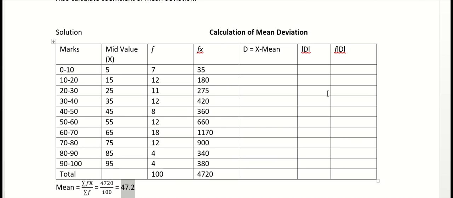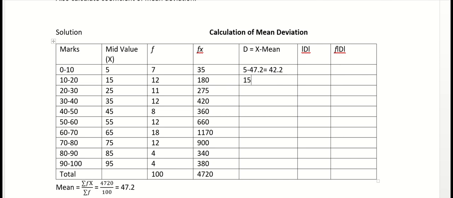Now we will calculate deviation. To calculate deviation, we do x minus mean. So x is this mid value minus the mean which we have calculated. In certain cases you can also pick an assumed mean, but in this question we have calculated the mean, right? So here x minus mean, it means 5 minus 47.2. So this becomes minus 42.2.